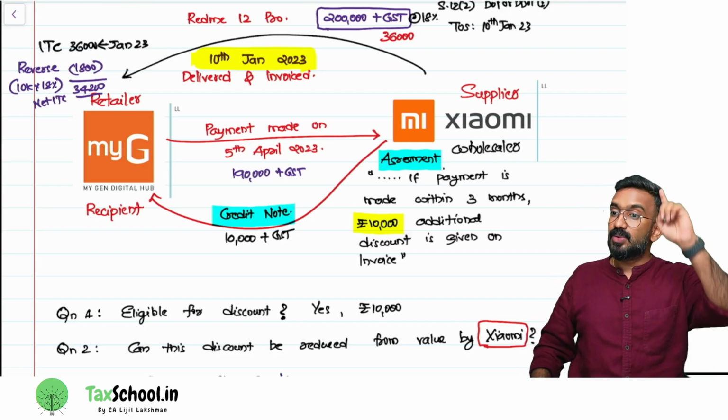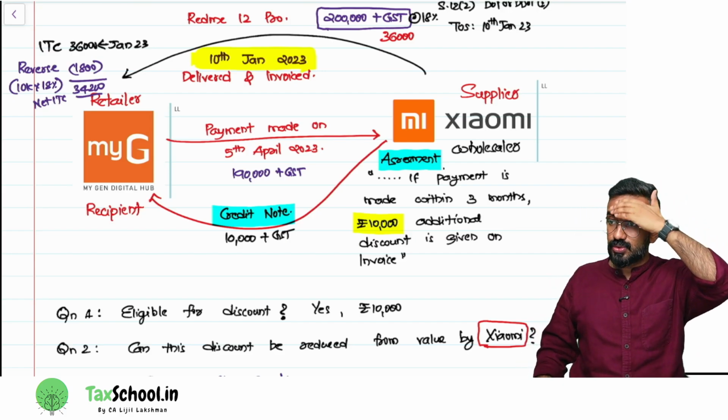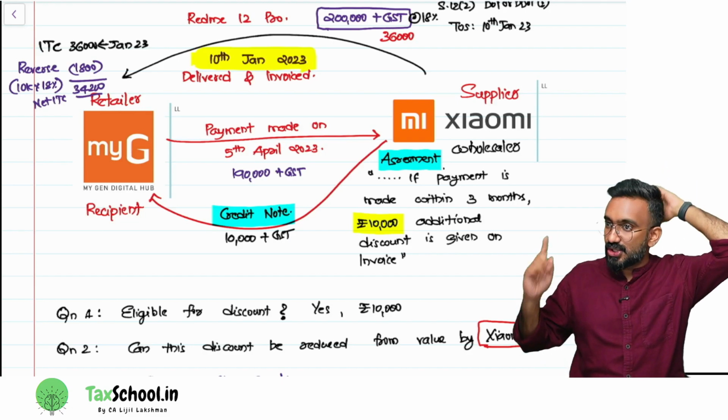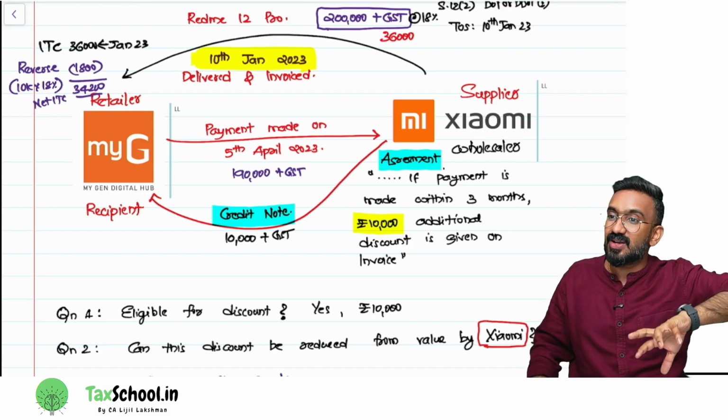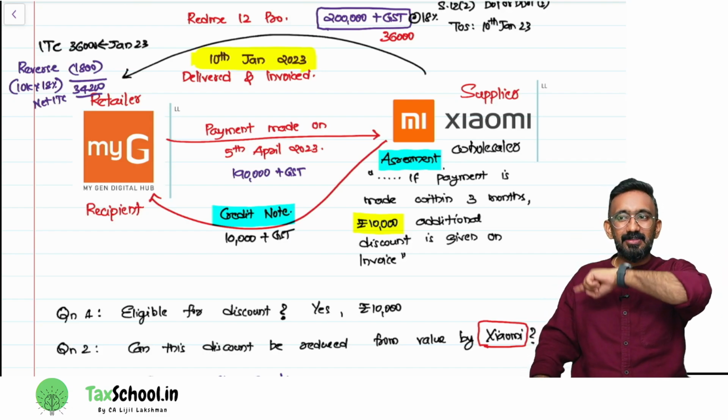Right? But the bill was given for how much? 1,90,000 or 2 lakh itself? Initially, it was given for 2 lakh. Now, is it a conditional discount or always this discount will be there? Conditional discount. They have to make the payment within 3 months.